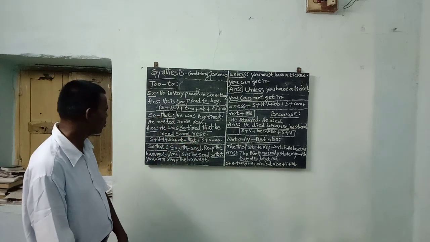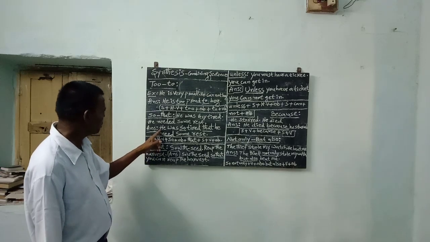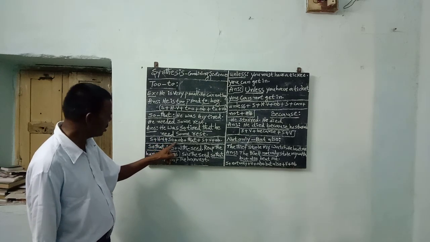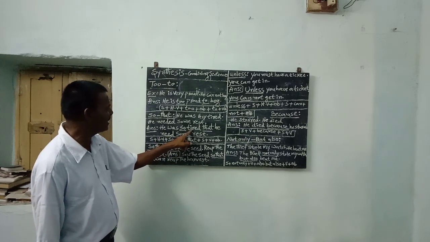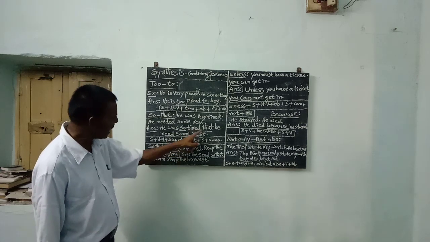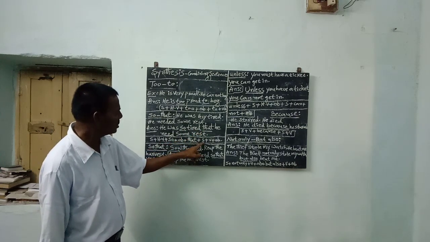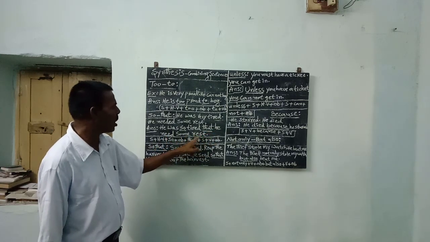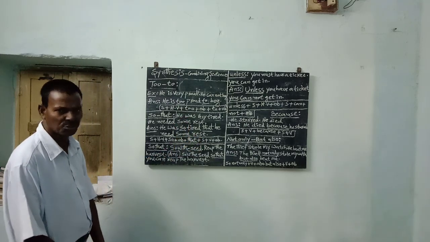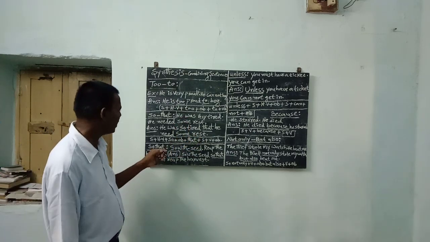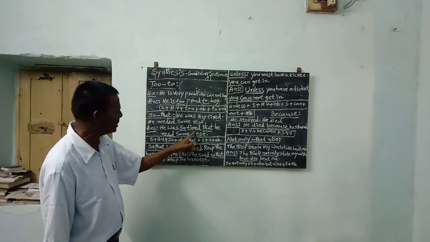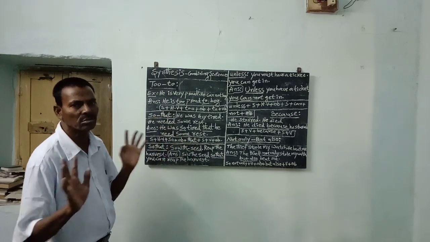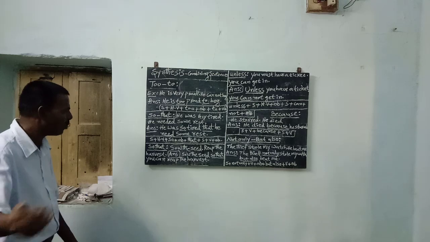Again, subject he, helping verb was, plus so, plus object tired, plus that, plus subject he, plus verb needed, plus object some rest. That's all. Understood, my dear students?